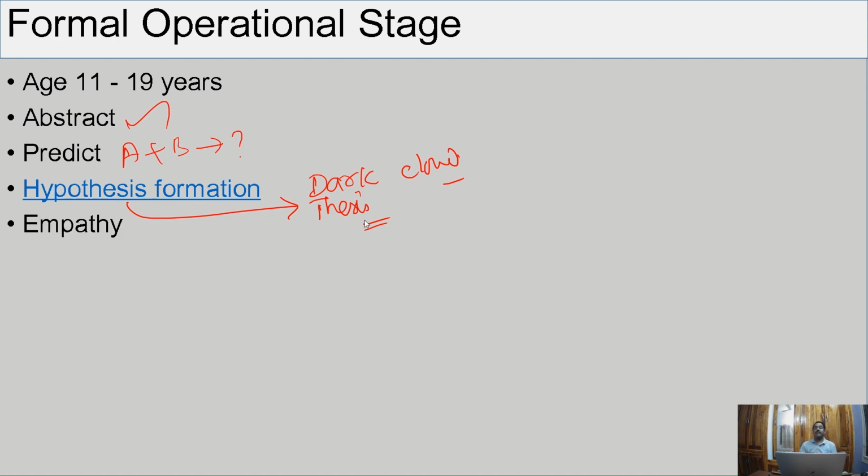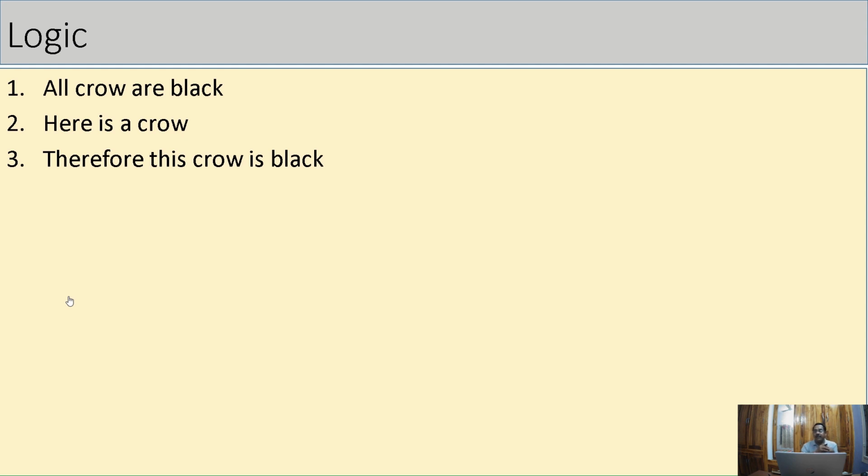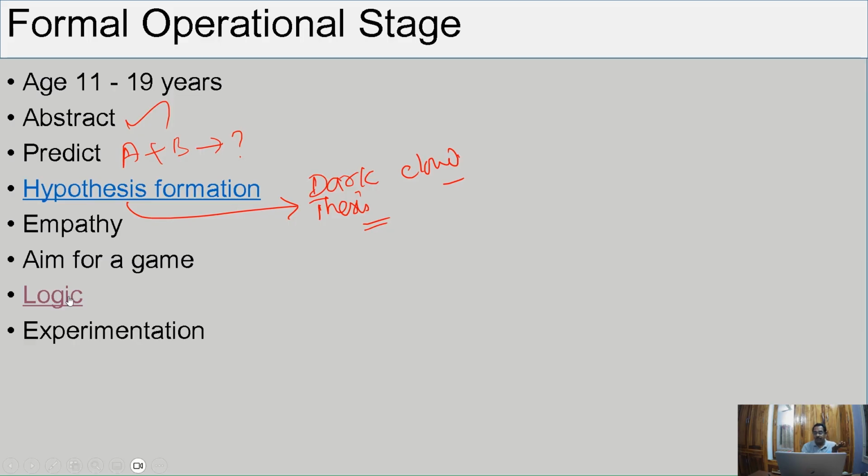So they can construct experiments, arrange an experiment, do the experiment. They will show empathy. They can understand others' emotions. So they know the aim of the game. What is the aim of the game? To keep us healthy. Those things they know. So they go for logic. What is logic? A simple example: suppose I see a crow. All crows are black. This is a general statement. Here is a crow, and what color will it be? It is black. So this comes from the first general statement. This is called logic. So they will follow these.